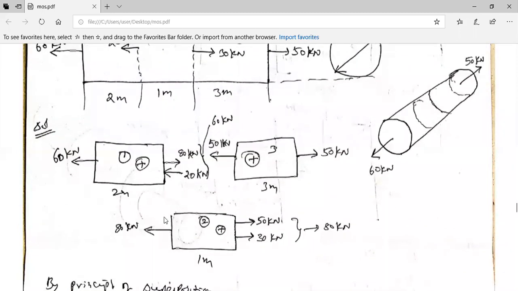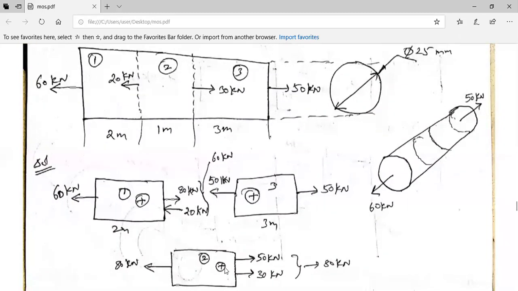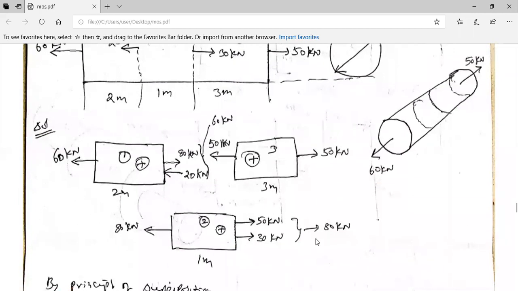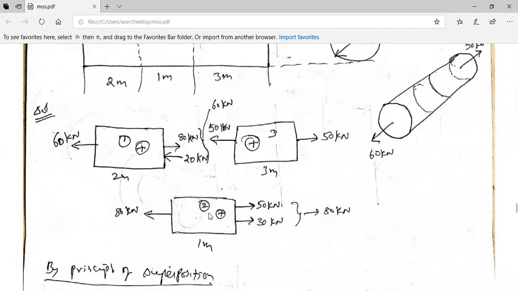Now one more thing you need to keep in mind is, I have put plus in all the three segments. Why it is plus is because 50 kilonewton will stretch, it will elongate. Therefore, it is plus. Even 80 kilonewton in one direction and 80 kilonewton in the other direction are trying to elongate part 2. Therefore, it is also plus. And 60 kilonewton and 60 kilonewton are going to elongate part 1. Therefore, it is also plus. That is the reason I have taken plus.